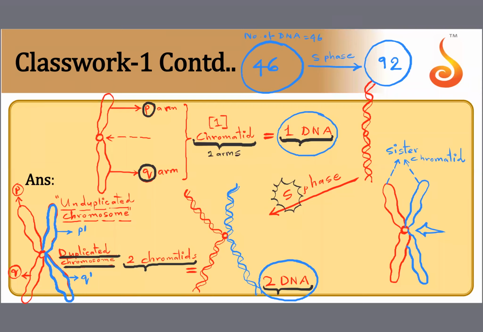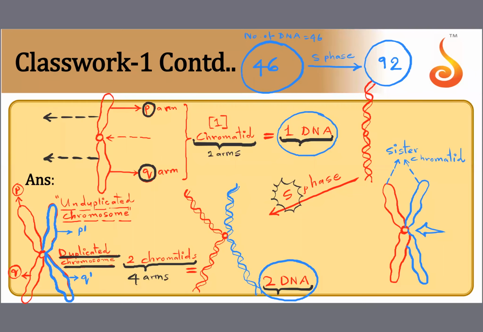And don't make the mistake, most of the students commit mistakes in chromatids and arms. This is not a chromatid, this is an arm. This and this together is a chromatid. Please don't forget, don't say how many chromatids, 2 chromatids. You will be wrong. It's 2 arms. Here there are 4 arms: P, Q, P dash, Q dash.